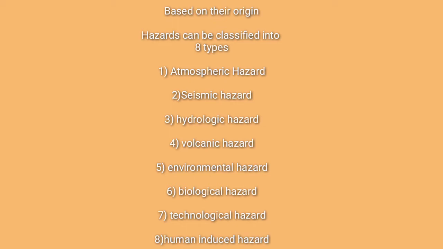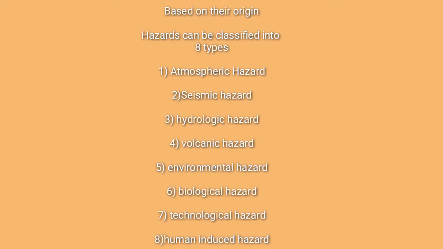And fourth one, volcanic hazard. Volcanic hazards are eruptions and lava flows. Fifth one, environmental hazards. Environmental hazards include global warming, pollution of soil and deforestation. Sixth one, biological hazards.